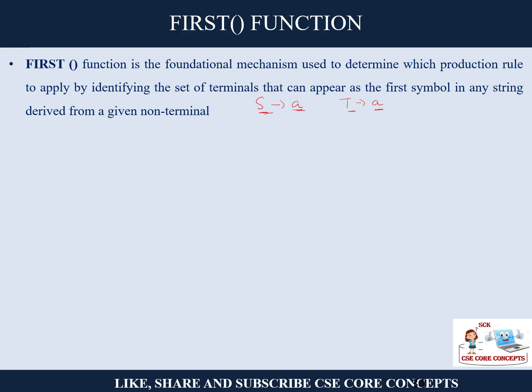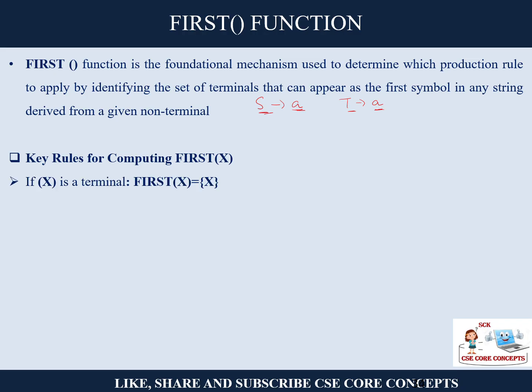To rule this out, we are going to find the first function for every non-terminal and terminal. So let us first understand the key rules for computing the first function. X can be a terminal as well as a non-terminal, and make sure the first function can be computed for both terminals as well as non-terminals. This is a very common question asked in MCQs of competitive exams: can the first function be computed for a terminal? Yes, it can. So if X is a terminal, then first of that terminal will be itself, right?